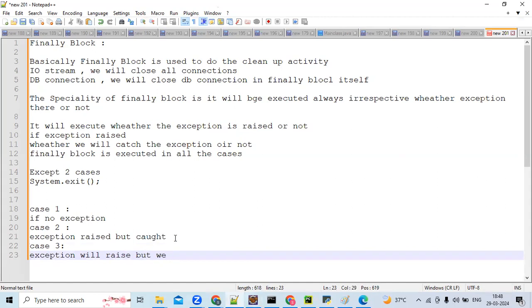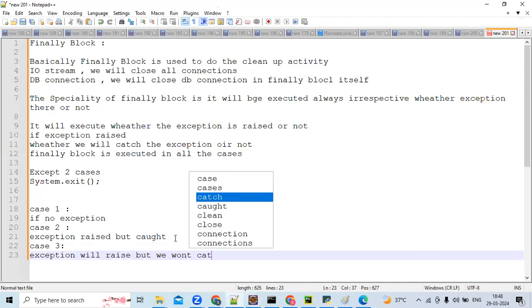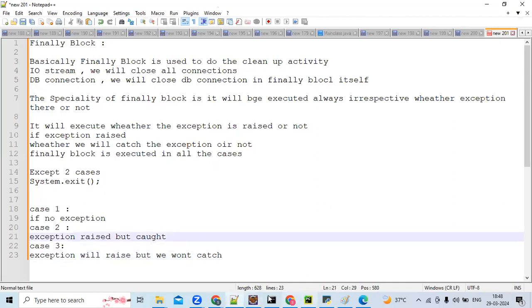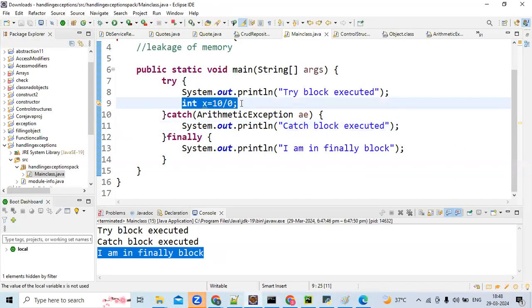Suman, did you get this slide 23? We won't catch it. We'll try to produce some other exception, apart from the arithmetic exception. Even then, finally is expected to execute.